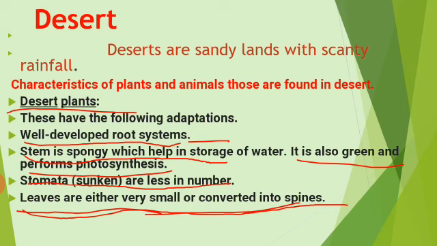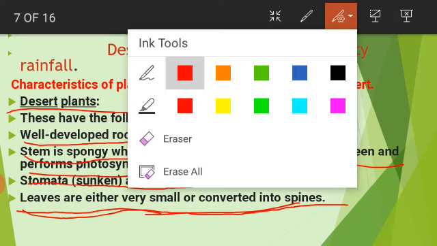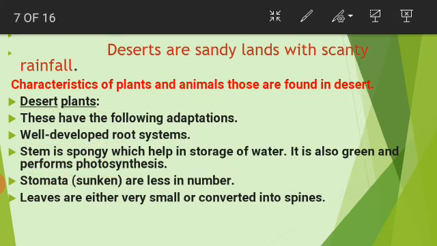So these are the characteristics of the desert plants. Due to these adaptations, due to these characters, desert plants are able to grow in a desert area. Okay students, understood?